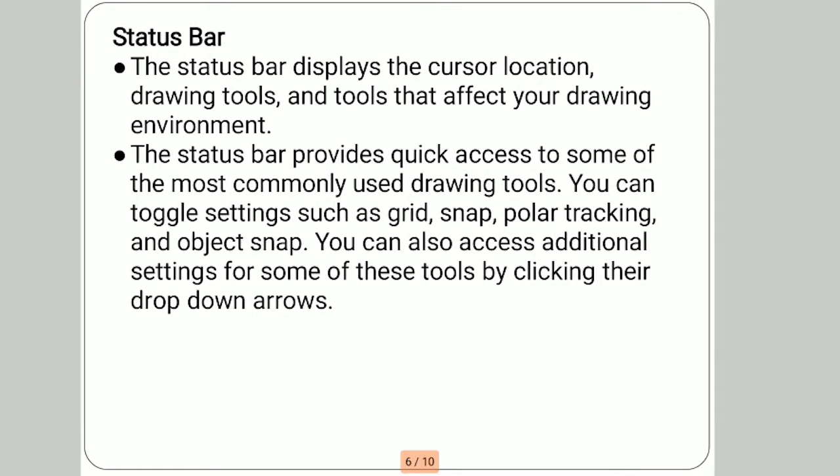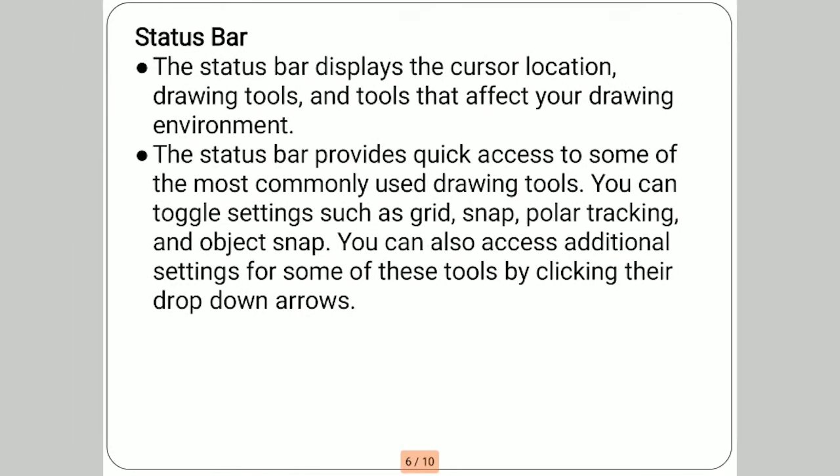You can toggle settings such as grid, snap, polar tracking, and object snap. You can also access additional settings for some of these tools by clicking their drop down arrows. So this is the status bar.